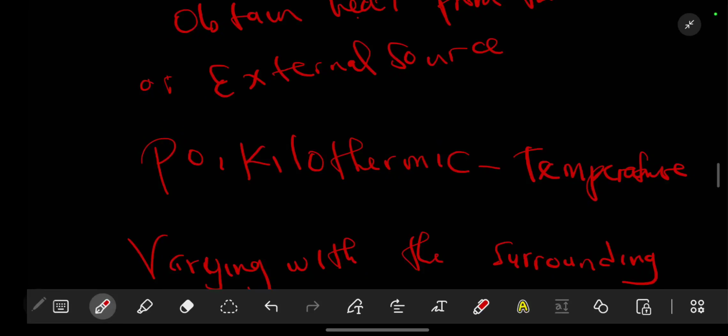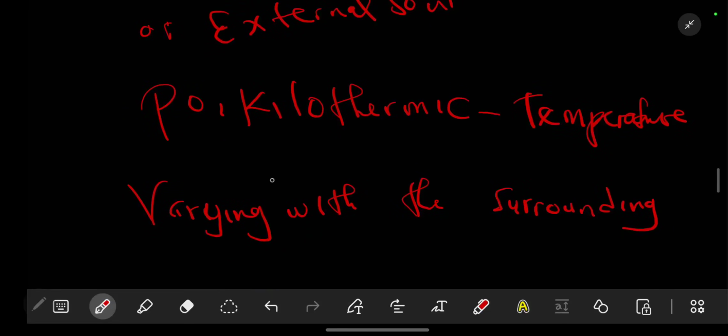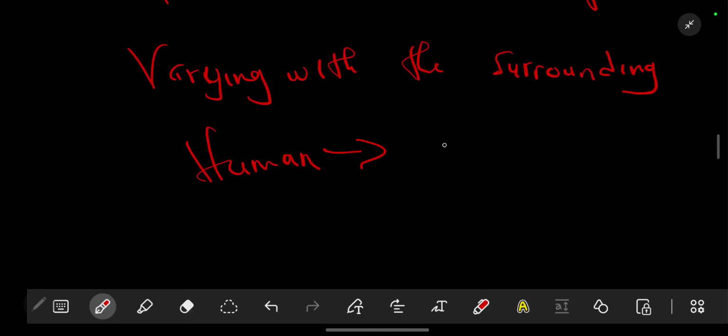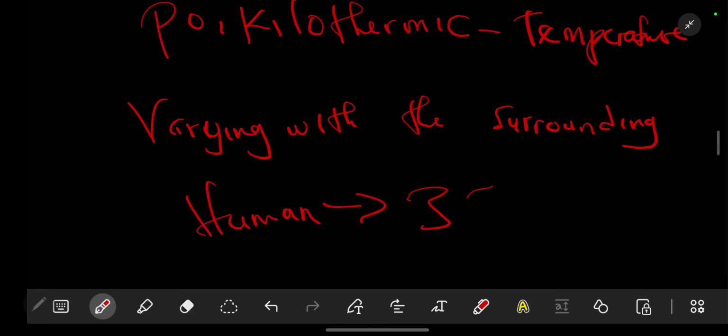Poikilothermic is just about the temperature varying with the surrounding. Let's look at humans. Humans are not poikilothermic; humans are able to maintain a temperature of 37 degrees through homeostasis.